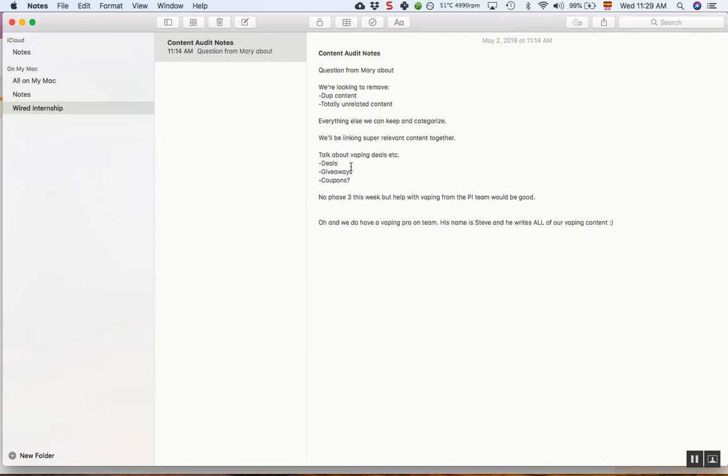And giveaways, pretty self-explanatory. Companies run promotions where they give away free stuff, and you enter your email or do some social media sharing to have a chance to win. So companies will do that to build up their customer base and they'll reach out to us and say, hey, do you want to promote our giveaway, and they pay us to do it. So that's how that's separate. But again, there's a whole different section of the site that's going to be about deals and giveaways.